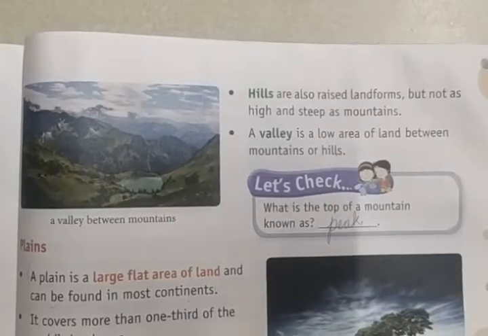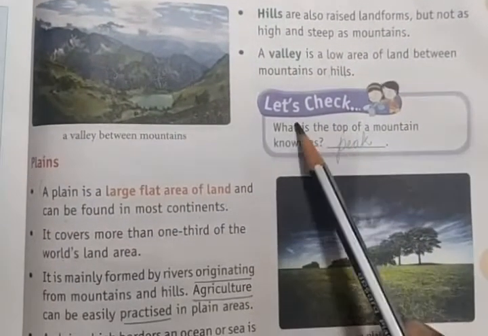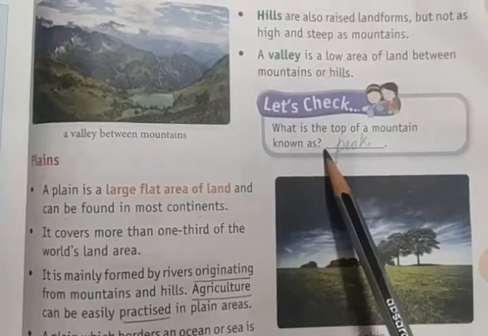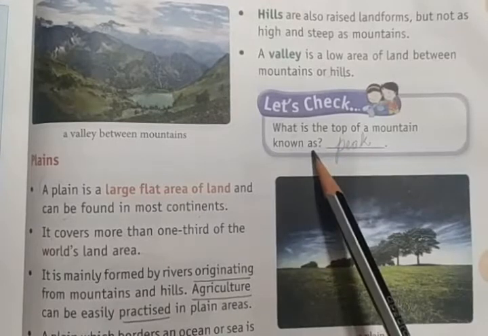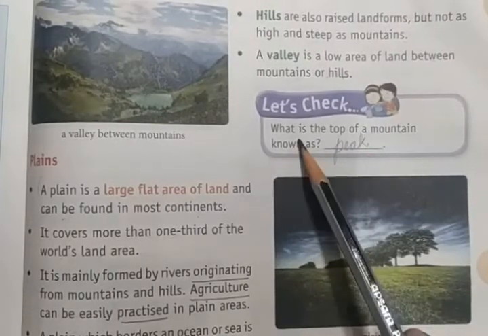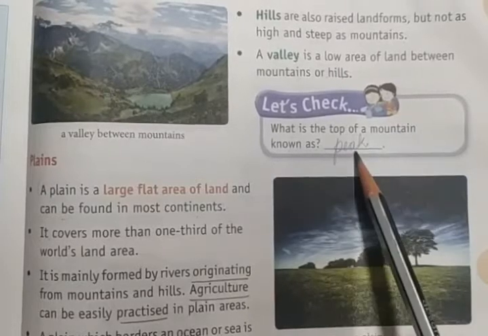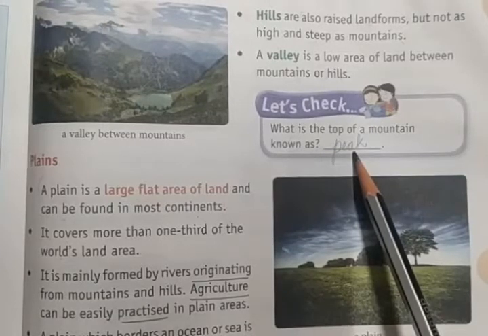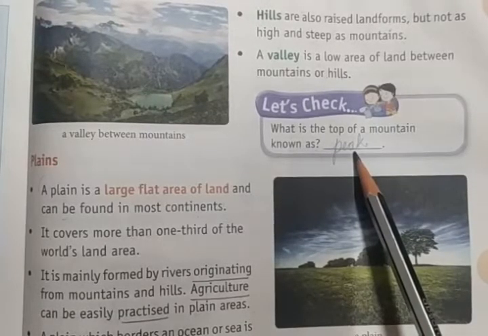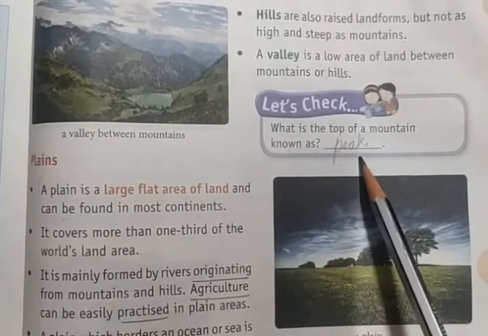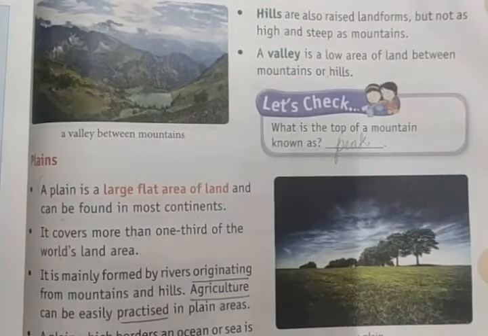Alright, hope you understood. So let's check. What is the top of a mountain known as? The top of a mountain is known as the peak. Okay, the space between the hills or the mountains is known as the valley. What is the top of a mountain known as? It's the peak. Hope you got it.